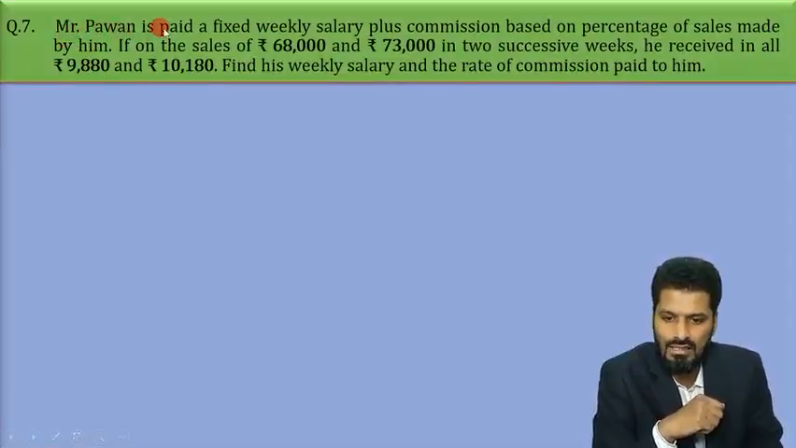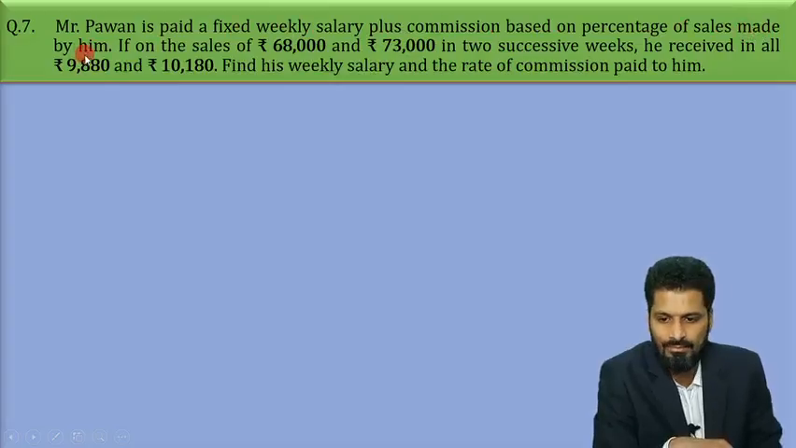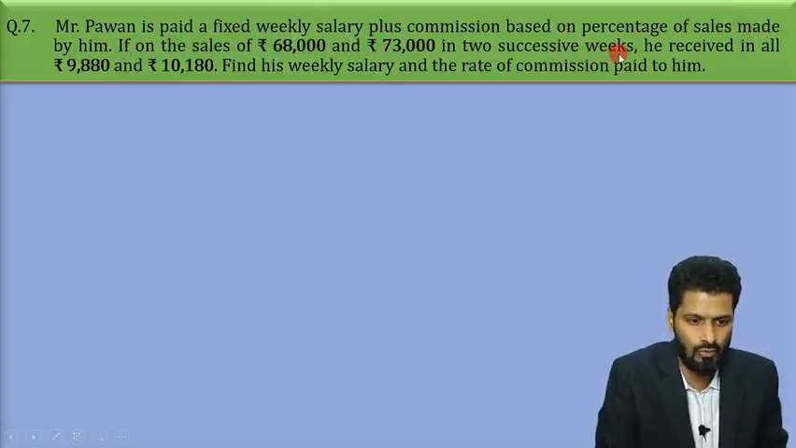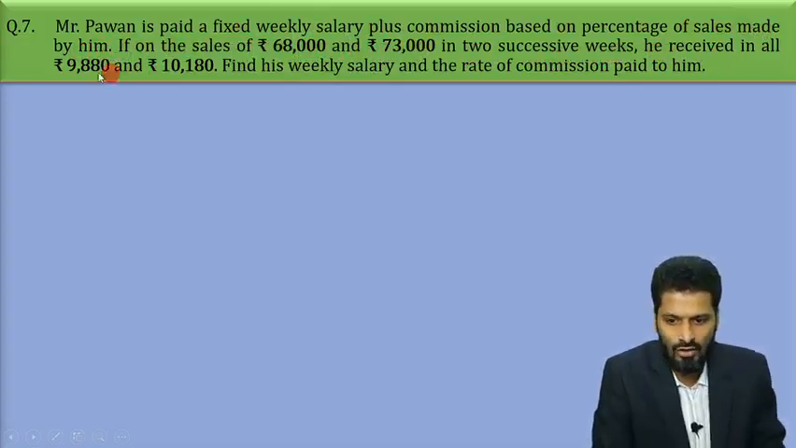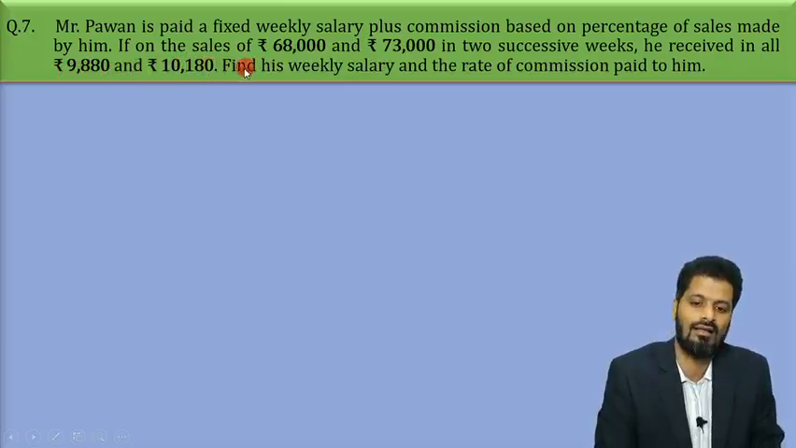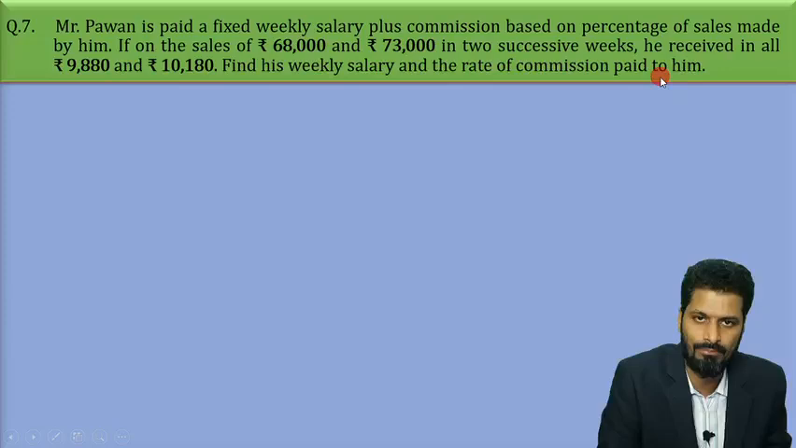The question says Mr. Pawan is paid a fixed weekly salary plus commission based on percentage of sales made by him. If on the sales of rupees 68,000 and rupees 73,000 in two successive weeks, he received in all rupees 9,880 and rupees 10,180. Find his weekly salary and the rate of commission paid to him.